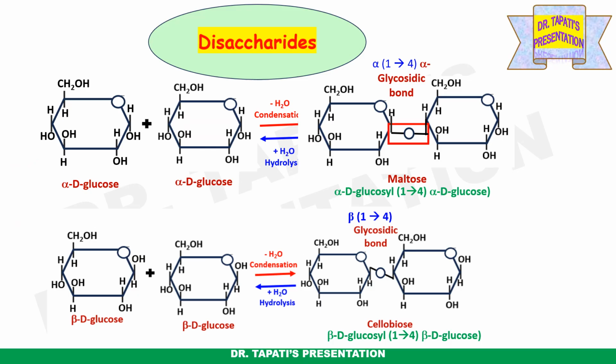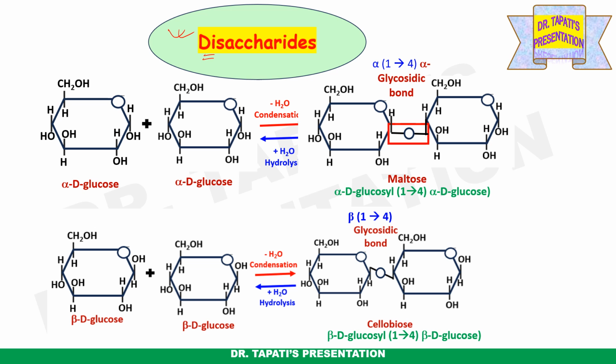Among various oligosaccharides, disaccharides are the most common. From the name, you can understand that di means two. So these are composed of two monosaccharides, either similar monosaccharides or dissimilar monosaccharides. They are attached together by glycosidic linkage, and the name of the glycosidic linkage is based on the linkages between carbon atoms and the status of the anomeric carbon, either it is alpha or beta.